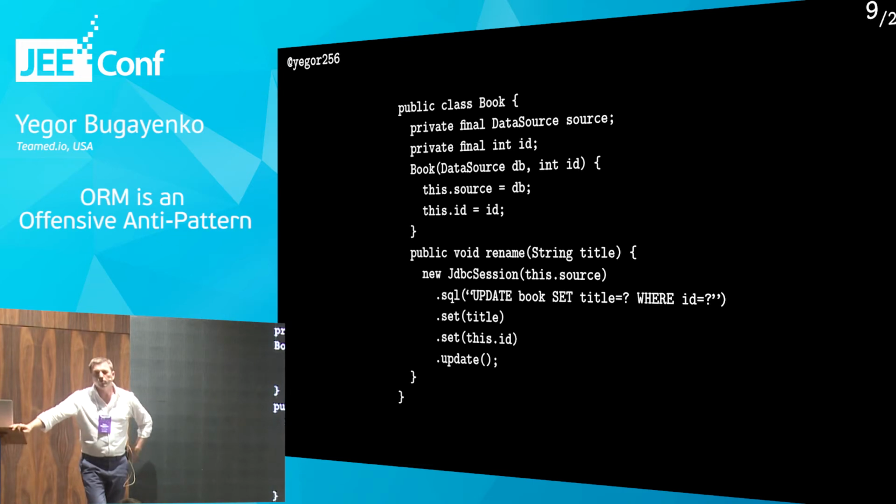So we want to do it again. We have many books, and we want to change the author in every book. We just go for a loop. That's the first approach, the simple one. We just go through them one by one and rename, and we will have many SQL queries.